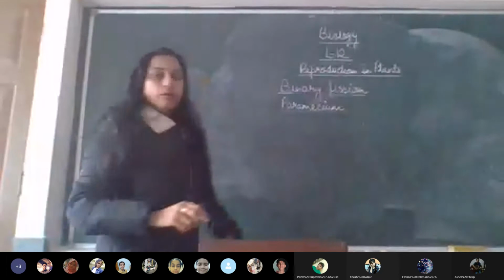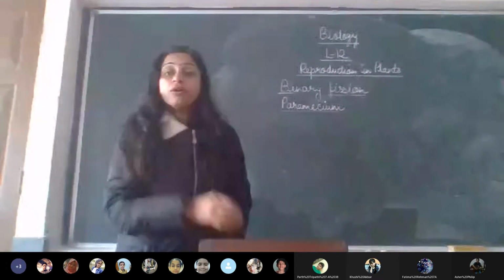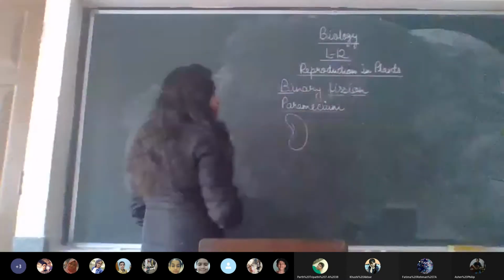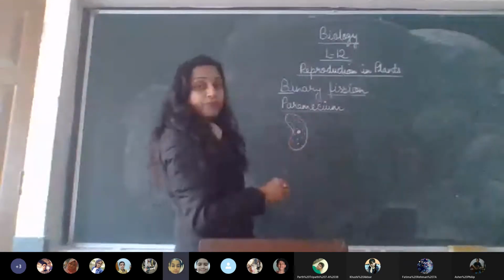So next we talk about paramecium. First you need to know how it looks. It is somewhat like this. What will be present at first? The cytoplasm and the nucleus.